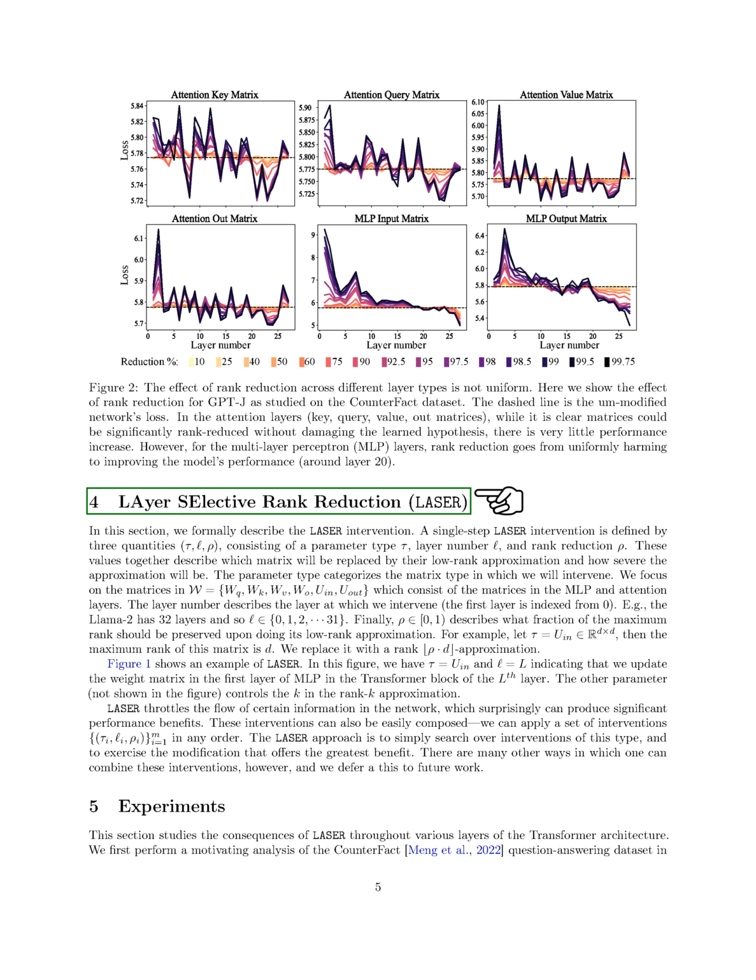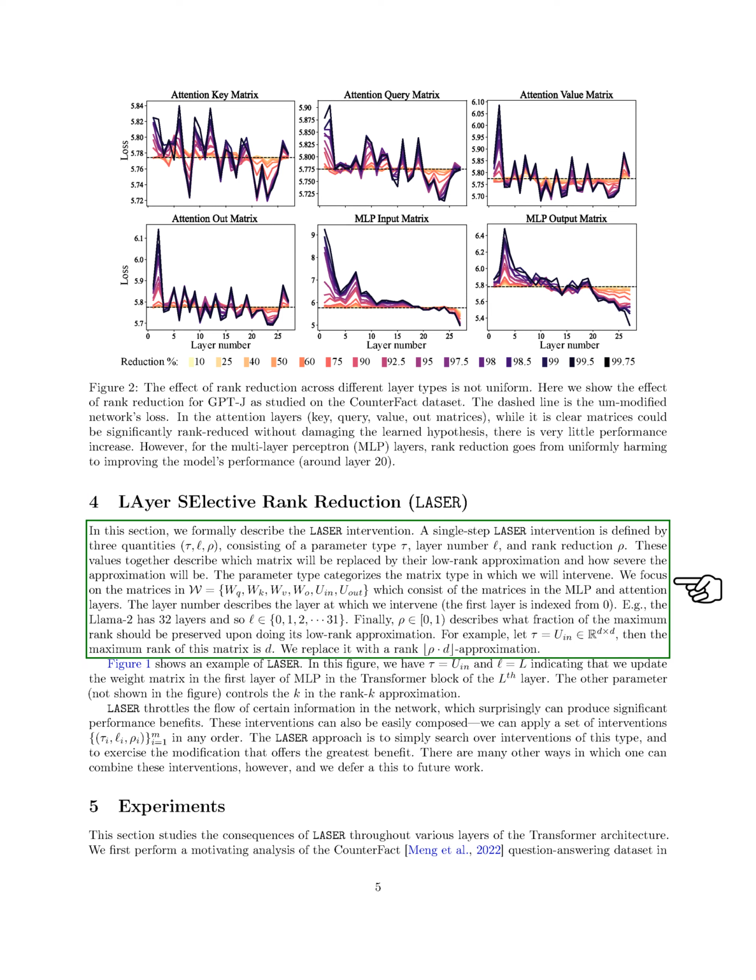Now, let's talk about LASER, or layer-selective rank reduction. This method involves three parameters, tau, L, and rho. Tau refers to the type of matrix we're dealing with, L refers to the layer number where we're applying the intervention, and rho describes the fraction of the maximum rank that we want to preserve in the low-rank approximation.